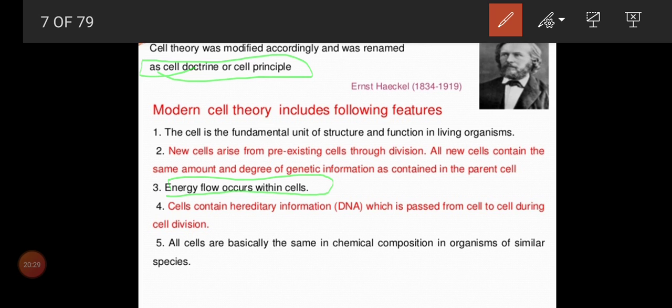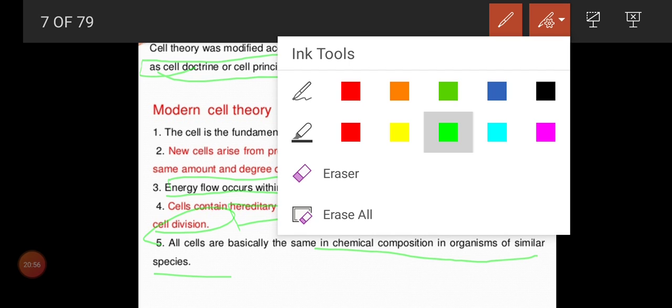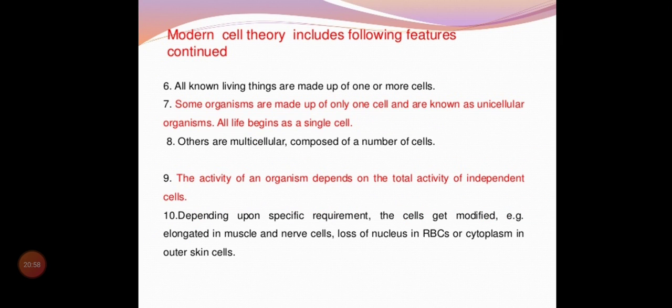Cells contain hereditary information, DNA, which is passed from cell to cell during cell division. Not only the cell, the nucleus also divides, and the nucleic material, the DNA, is passed to the daughter cells. All cells have basically the same chemical composition; organisms of similar species have similar organization, and different species have different organization. So this is modern cell theory.